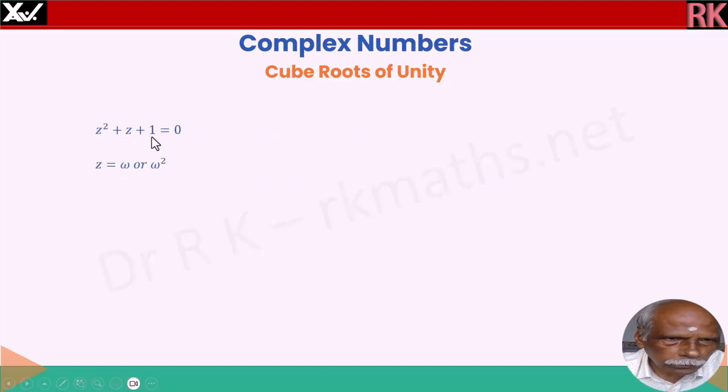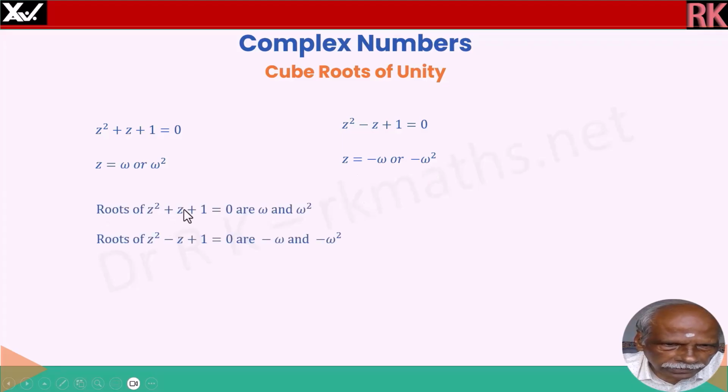Z squared plus z plus 1 is equal to 0, and you can find the value of z using the quadratic formula, which you will see later, and we will name the roots omega and omega squared. One is omega, another is omega squared. So you can take the cube roots of 1 as 1, omega or omega squared. And similarly, z squared minus z plus 1 is equal to 0, z is equal to minus omega or minus omega squared. So roots of z squared plus z plus 1 equal to 0 are omega and omega squared. Roots of z squared minus z plus 1 equal to 0 are minus omega and minus omega squared. Very important, these two.